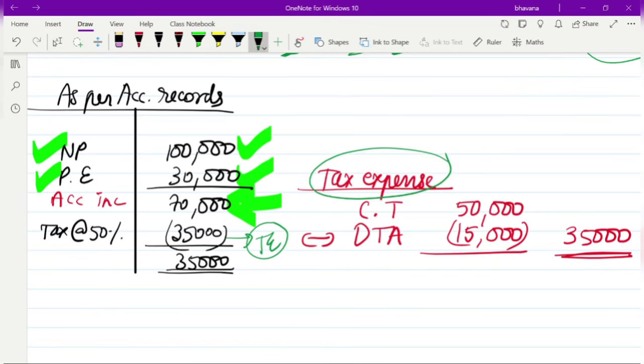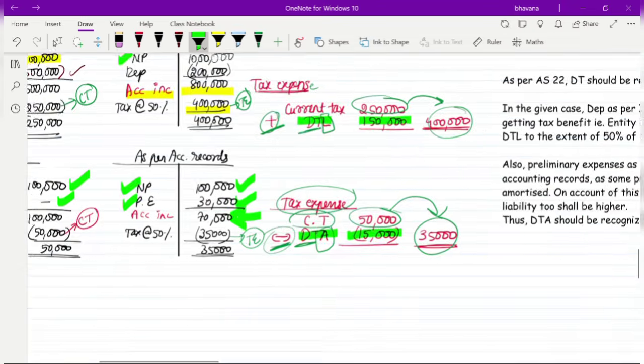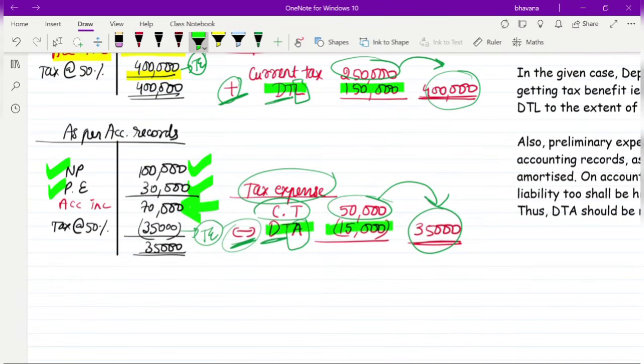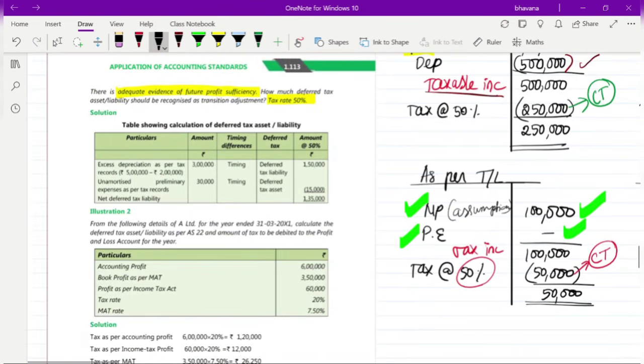So your tax expense is 35,000 rupees, whereas your current tax is 50,000. To bring 50,000 to 35,000, you will reduce or deduct your deferred tax. Whenever you do minus, you will get an asset. So here, in the second thing, you will have a deferred tax asset of 15,000. If you net off, DTL is 1,50,000, DTA is 15,000. So you will get a net DTL of 1,35,000, that is nothing but 1,50,000 minus 15,000. That is what is also done in the solution here. So you can have a look through it.